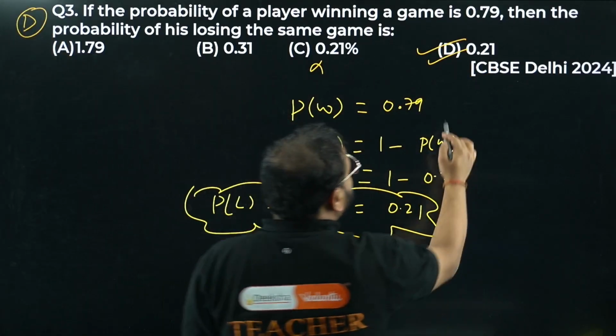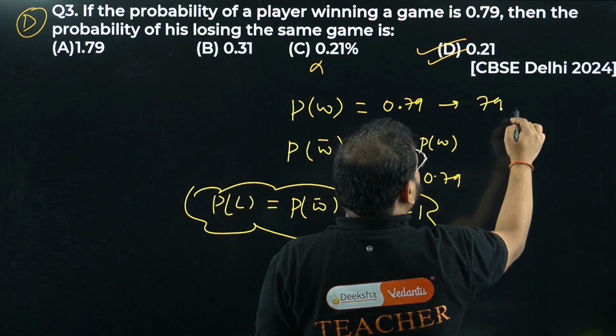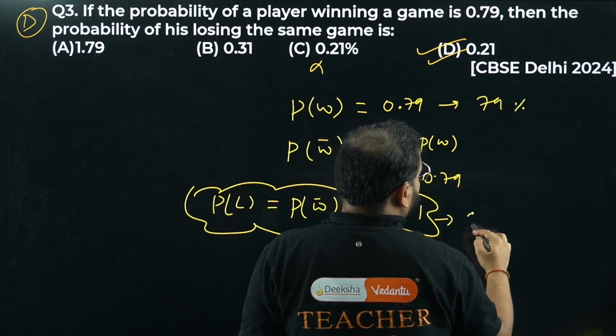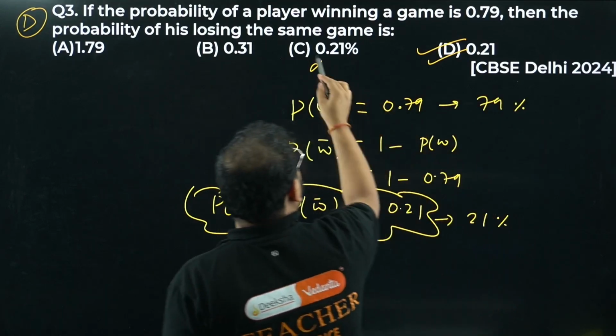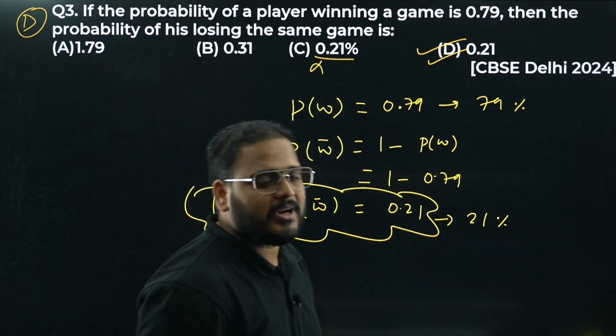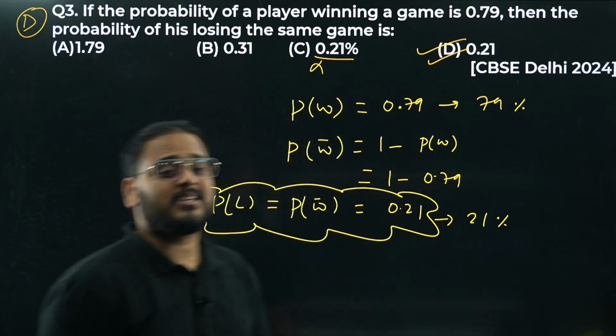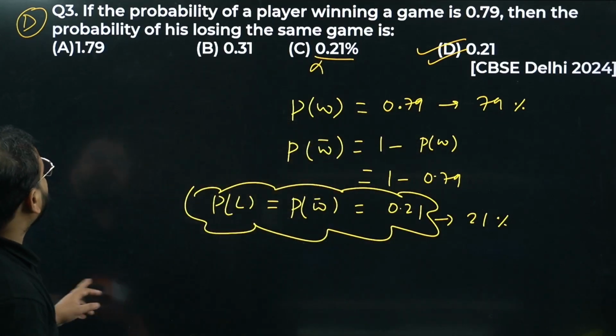Because what is this, sir? This means 79%. This means 21%. This is incorrect: 0.21%, don't take that answer. Okay, 0.21% is incorrect. Chaliye, question number 4 now.